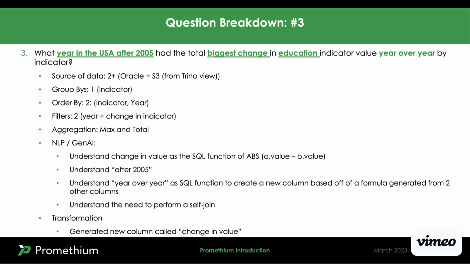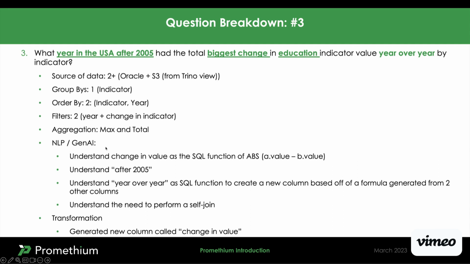What's interesting about this is if you look down here, I'm going to get this data from multiple sources. It's going to take an Oracle plus S3, but the S3 is actually generated from Trino. And I want to group by indicator. I want to do an order by because I want to know the biggest change by indicator by year. I have to filter by year. I have to do aggregations on max and total.